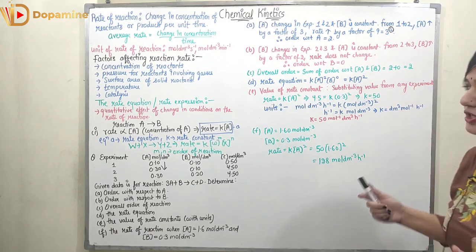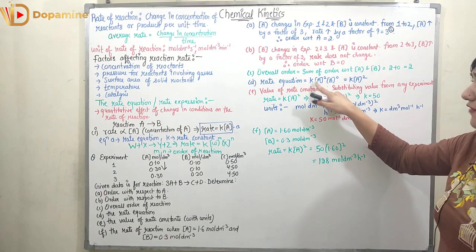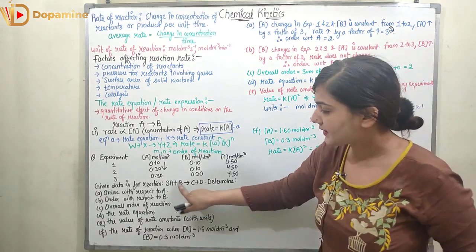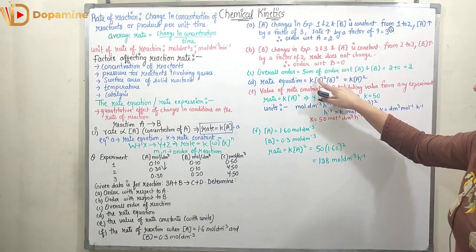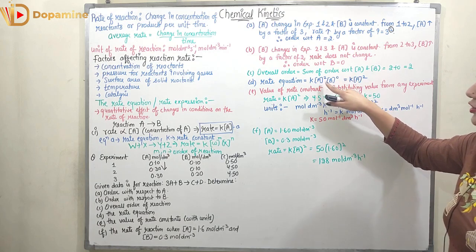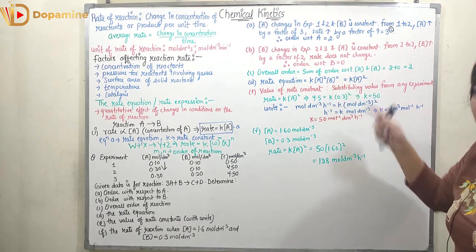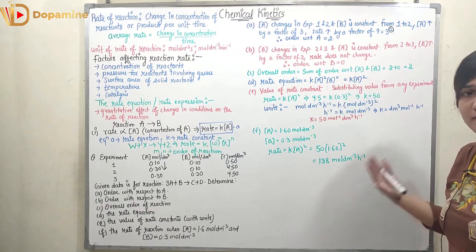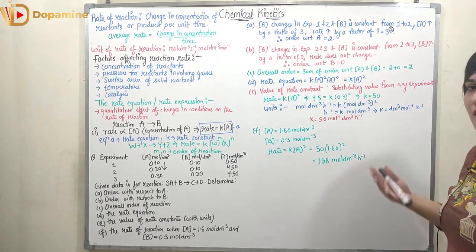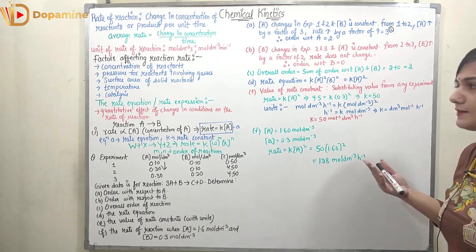Now coming to the rate equation. So we have a rate constant. We have the concentration of A, the concentration of B. So now because only two reactants were there, A and B. So the concentration of A with the power of the order was 2. Concentration of A power 2, concentration of B power 0, because the order of B was 0. So Ka square can be represented because the concentration of B raised to power 0 is 1.